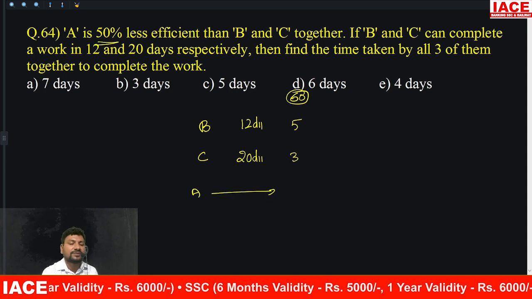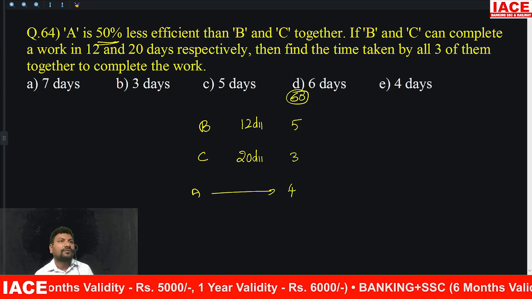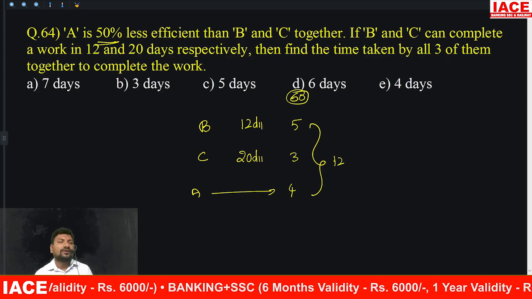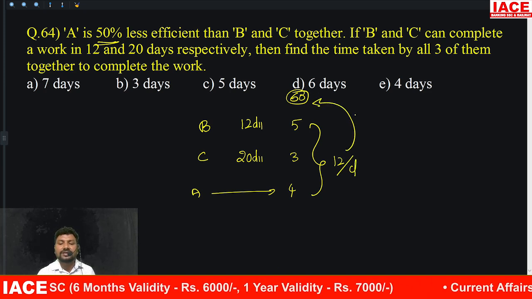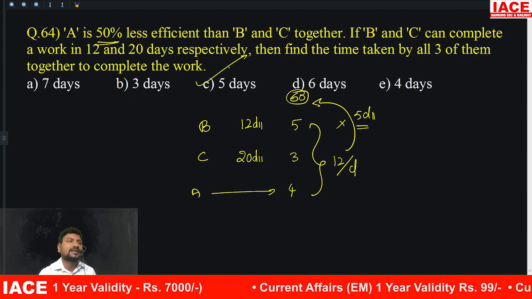A efficiency is how much percentage less? 50% less means A efficiency becomes how much? 4. All together working, 5 plus 3 plus 4, how many units? 12. All together completing per day 12 units. Then for 60 units, how many days are required? 5 days required. Then option C is right.